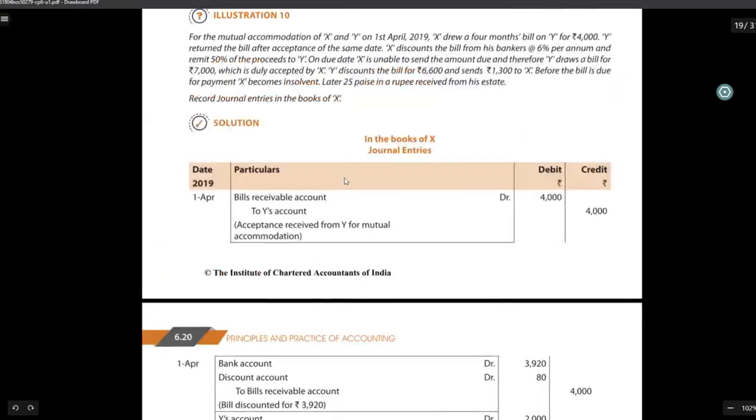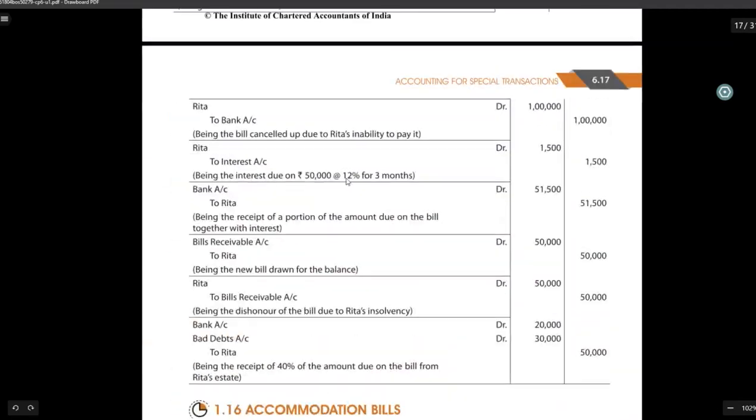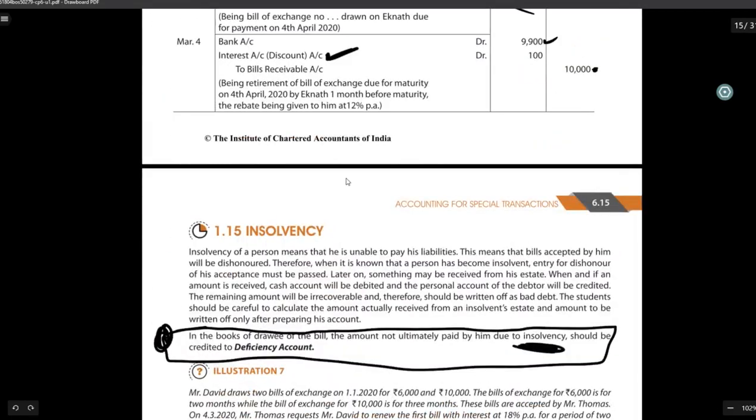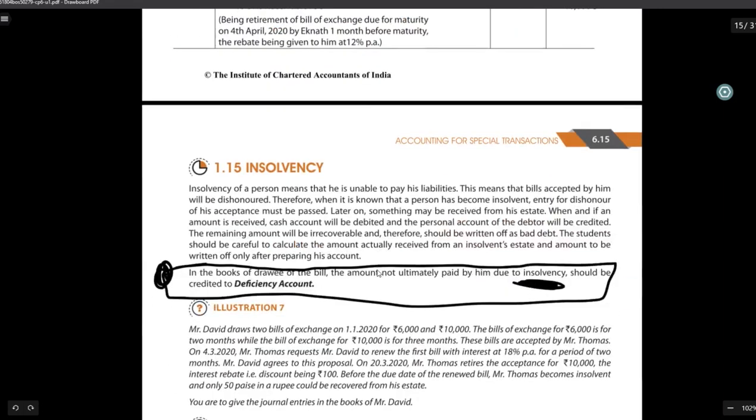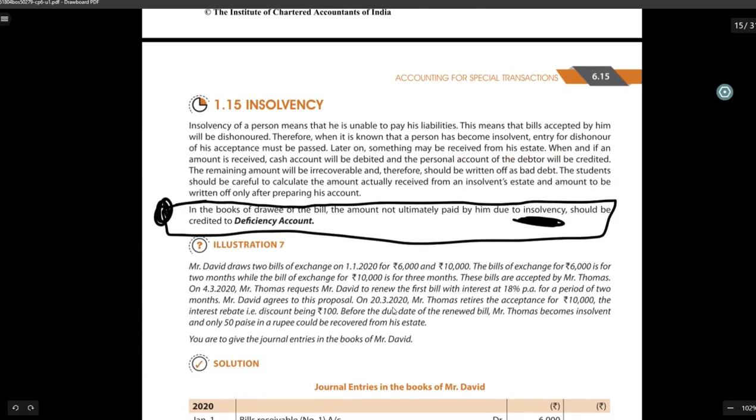Okay, so we have discussed until insolvency, sixth question, last time. From here we're going to start insolvency, and yesterday also we discussed insolvency. Insolvency means when a person cannot pay his bills or his liabilities.